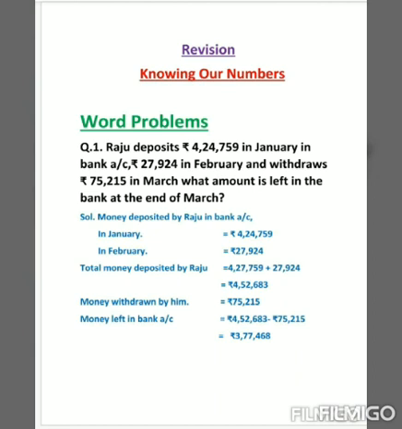So we will subtract 4,52,683 minus rupees 75,215, that is equal to 3,77,468. So this is the amount that is left in the bank account of Raju at the end of March.